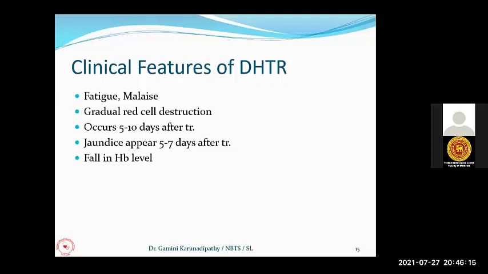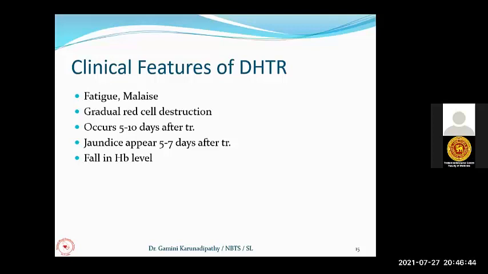Clinical features of the delayed hemolytic transfusion reactions. This is not as dangerous as acute hemolytic reactions. Very rarely can the patient get life-threatening reactions. Most commonly, the patient will get jaundice after a few days, and the patient's hemoglobin will further go down. So the patient may complain of some fatigue and malaise. There will be ongoing gradual red cell destruction.